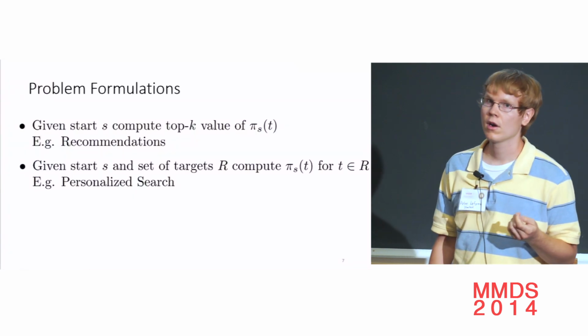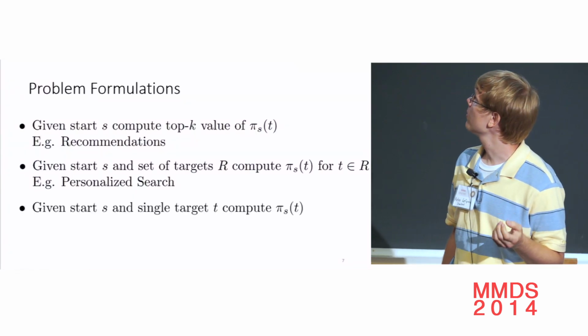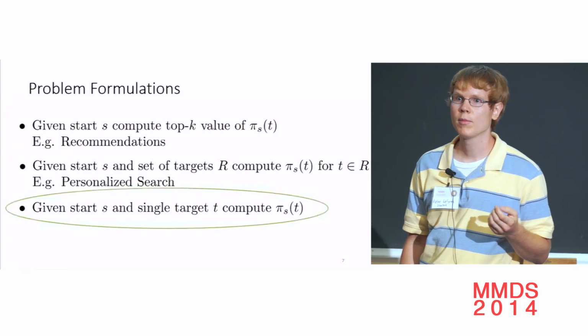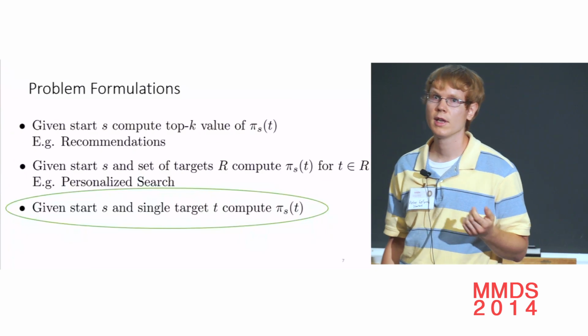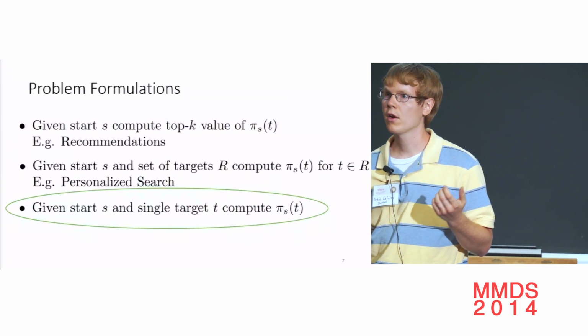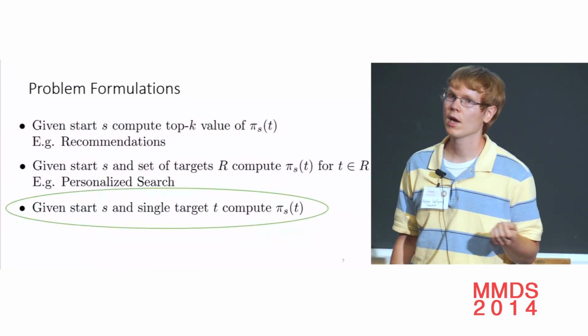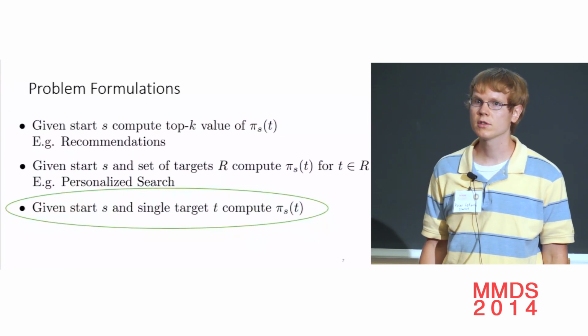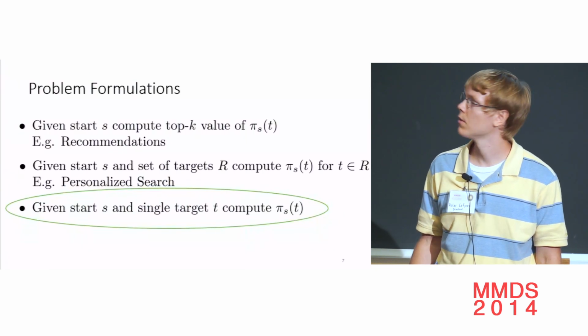In this talk we consider a simpler version of this problem where we have a single source node S and a single target T, and we want to compute personalized PageRank from that one S to that one T. We expect that our algorithm will generalize to the middle case, and we're working on future work for that. But for this talk, we assume that we have a single source S and a single target T, and all we care about is the value pi_st.